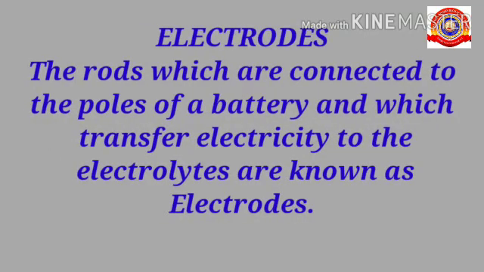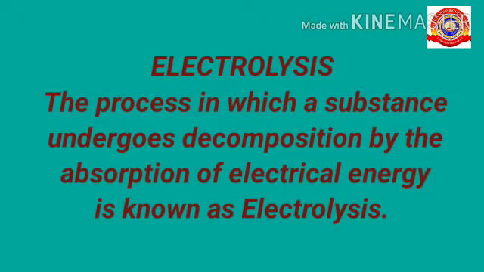Next, we discussed about electrodes. Rods which are connected to the poles of a battery and which transfer electricity to the electrolytes are known as electrodes. And we discussed about the process electrolysis. What do you mean by the process electrolysis? Yes, the process in which a substance undergoes decomposition by the absorption of electrical energy is known as electrolysis.